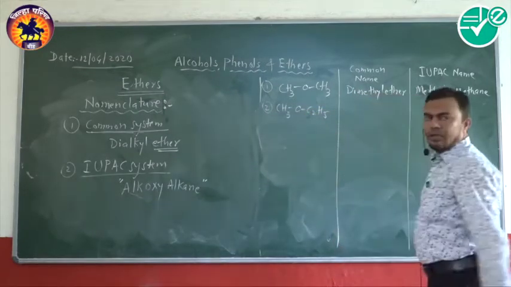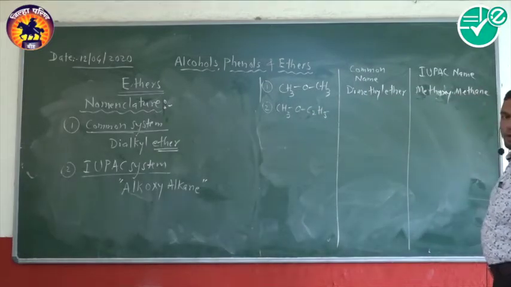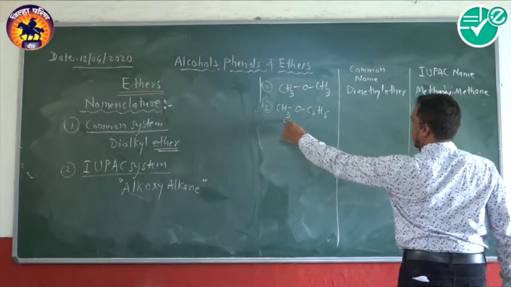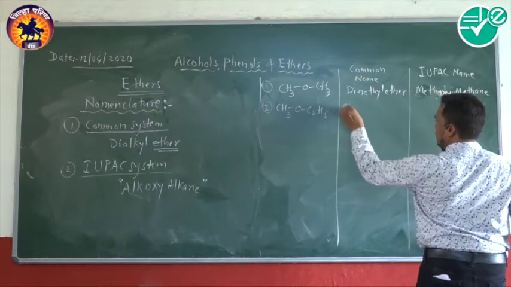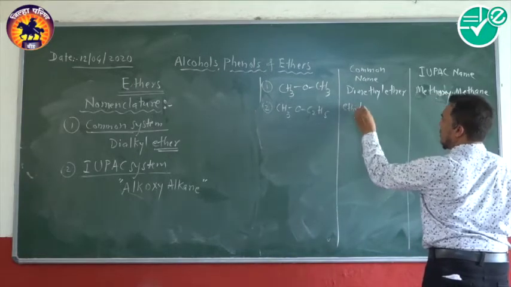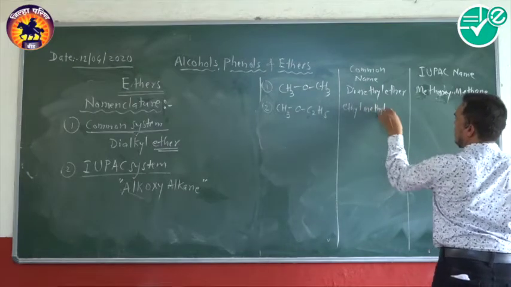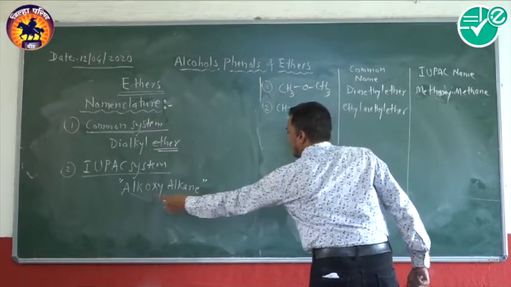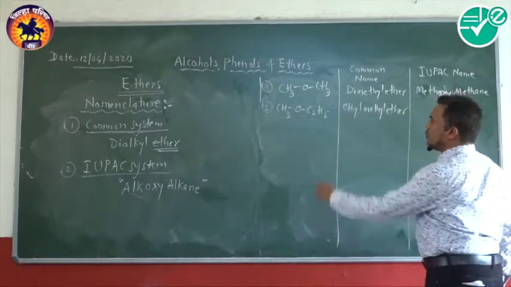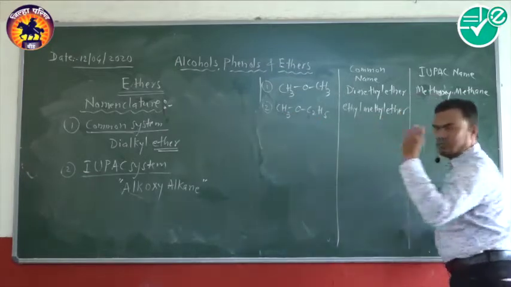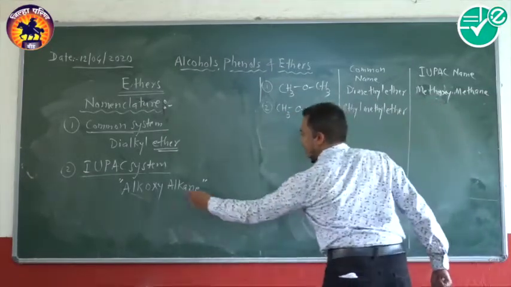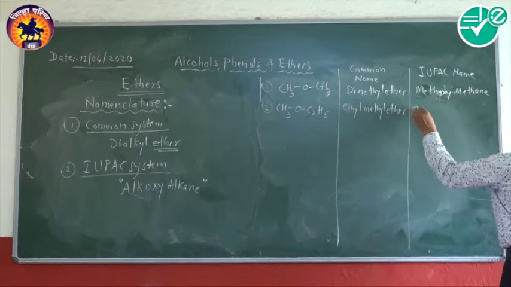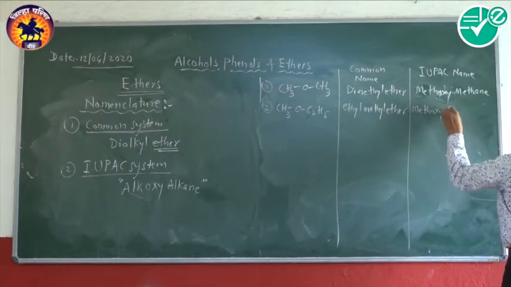We'll take a mixed ether example, CH3 O C2H5. Here we have to use alphabetical order to give the common name. So the names of the groups are ethyl and methyl. According to alphabetical order, E comes first. So ethyl, then methyl ether. In case of the IUPAC system, as we adopt the name as alkoxyalkane, you have to choose which one has the larger number of carbons as the parent alkane. So it's ethane. So we'll write the IUPAC name as methoxyethane.